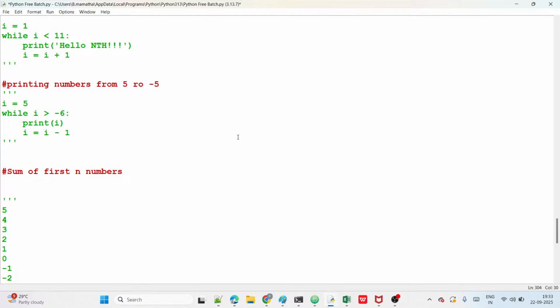So we ask the user, enter any number. Suppose imagine now he is giving 5, guys. He is giving 5, for example, right? Now 5 means what here? 5 means 1 plus 2 plus 3 plus 4 plus 5, right? Now the sum of all these numbers, how much here? 15. So the answer will be 15.